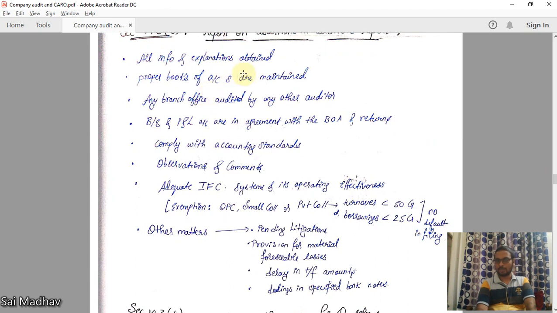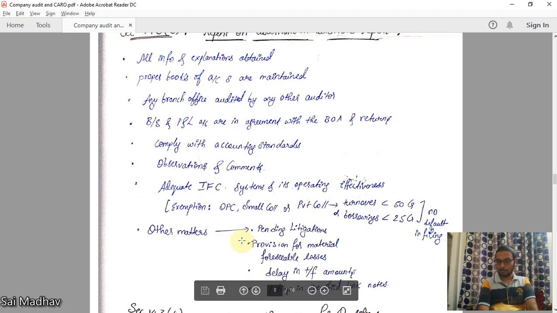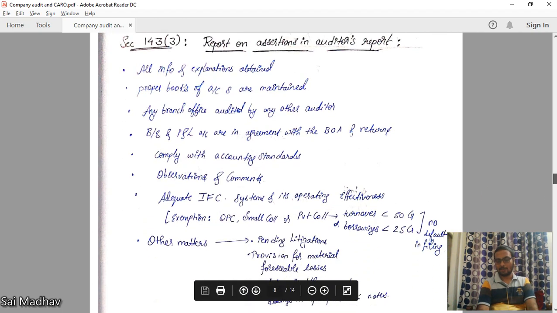That information and explanations are obtained, proper books of accounts are maintained, any branch office audited by any other auditor, he should report that. Balance sheet and profit and loss agreement with books of accounts and returns, complying with accounting standards, his observations and comments, adequate internal financial control system is in place, and operating effectiveness. Okay, other matters, these are all to be reported on assertions in auditor's report.